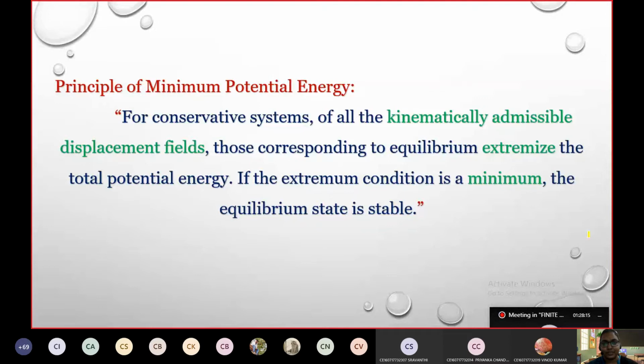For all conservative systems, of all kinematically admissible displacement fields, those corresponding to equilibrium extremize the total potential energy. If the extremum condition is a minimum, the equilibrium state is stable. This is the principle of minimum potential energy.